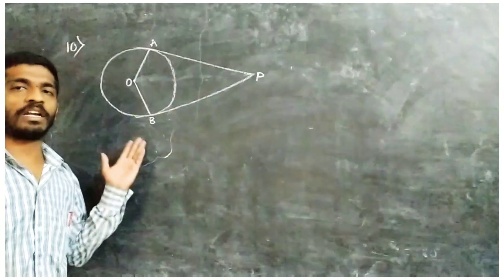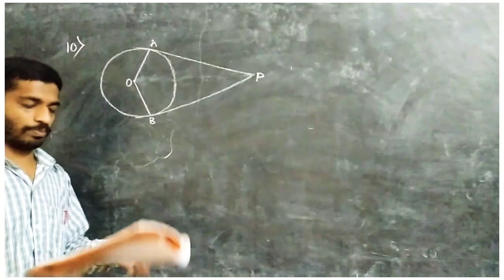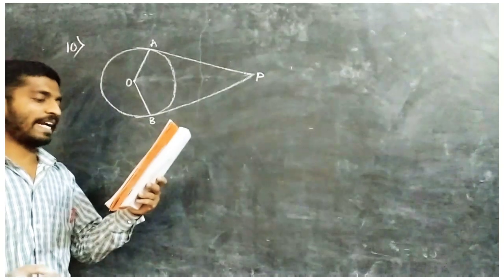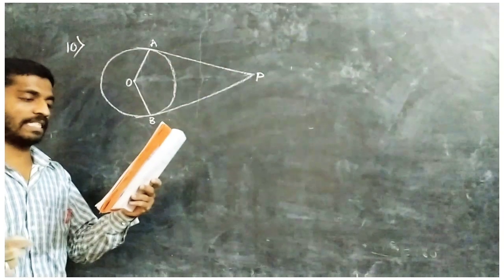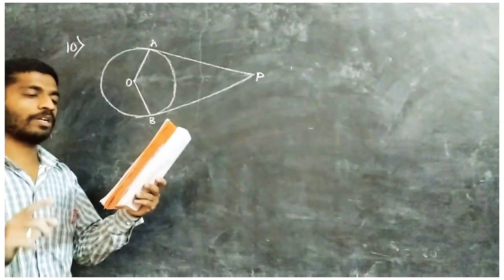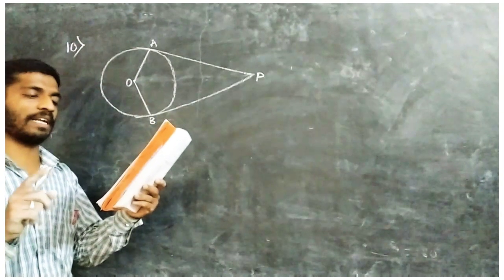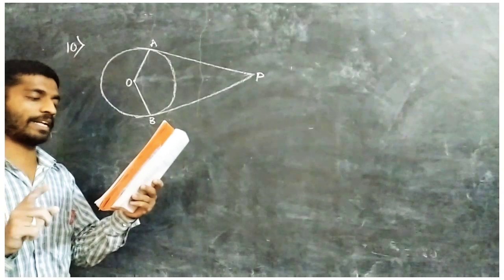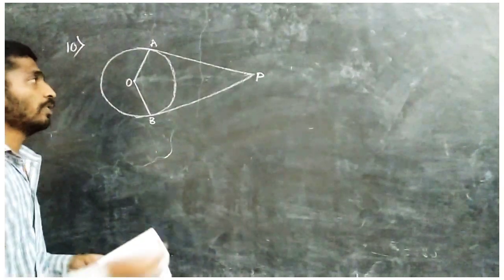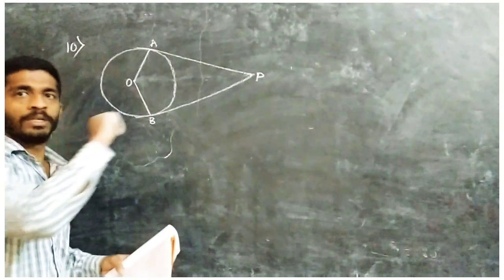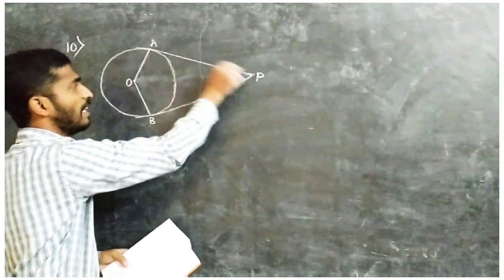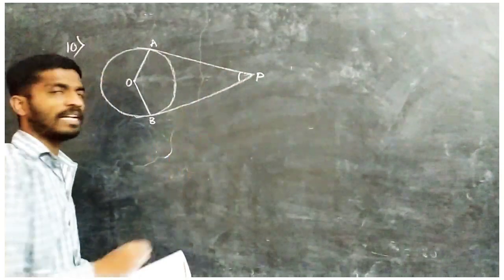For the 10th question, I have already drawn a diagram here. So first I will read this one. Prove that the angle between the two tangents drawn from an external point to a circle is supplementary to the angle subtended by the line segment joining the points of contact at the center. Okay, so P is our external point.